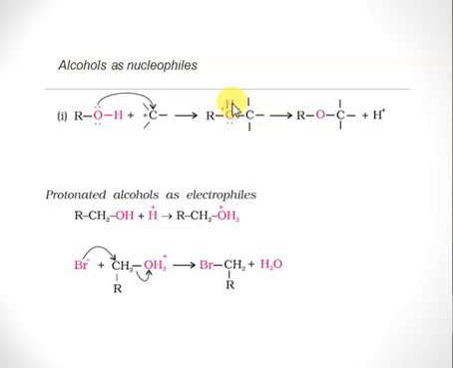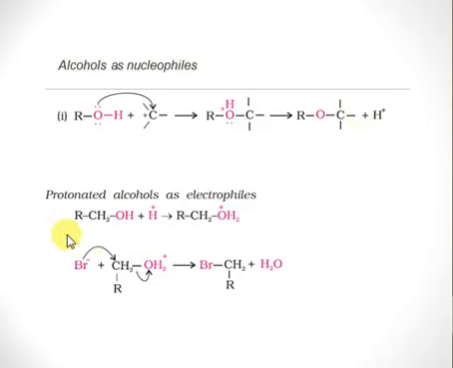So we have broken the bond between oxygen and hydrogen. In the previous slide I mentioned that whenever the bond between oxygen and hydrogen is broken, the alcohol acts as a nucleophile. So here the alcohol has acted as a nucleophile because we have broken the O-H bond.